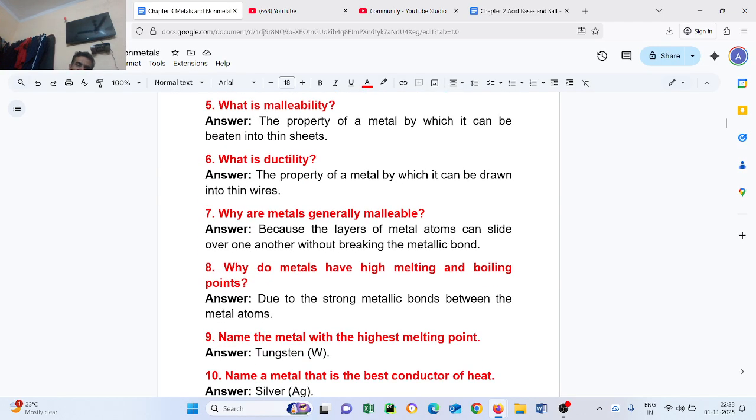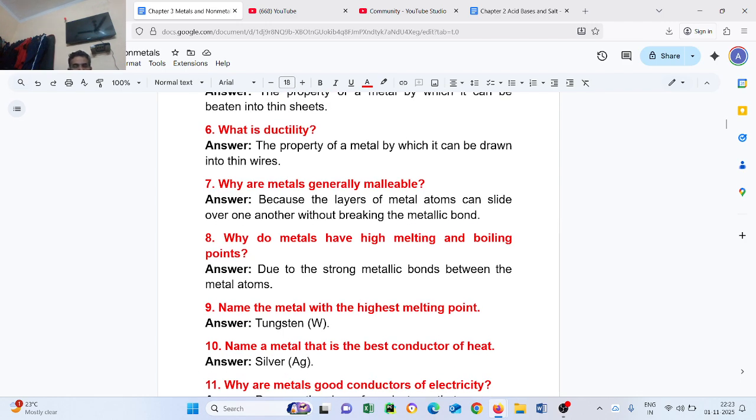Question number 8. Why do metals have high melting and boiling points? Due to the strong metallic bond between the metal atoms.